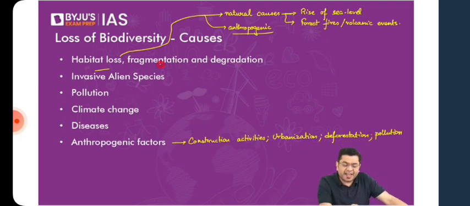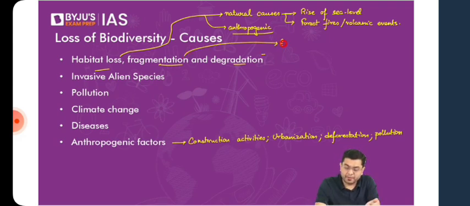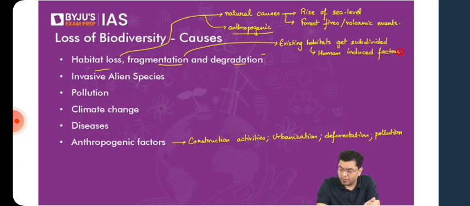Then we have the fragmentation and degradation of the habitat. What do we mean by fragmentation and degradation? Fragmentation basically means that the existing habitat or the existing biodiversity setup is broken into many smaller parts or subparts. So the existing habitats get subdivided. And this generally happens due to human-induced factors. For example, let's suppose you have the existence of a larger habitat here.